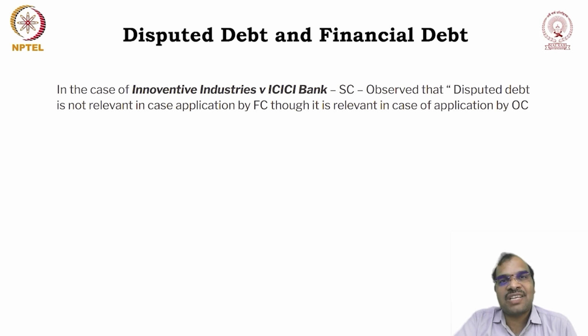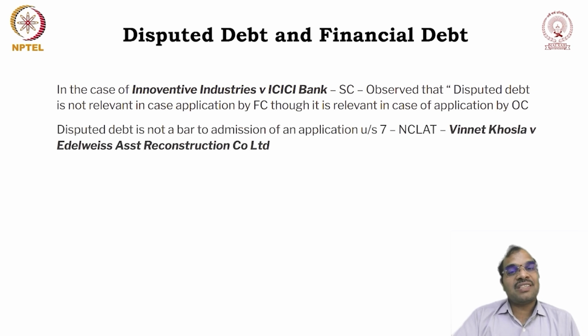So in case of a financial creditor, existence of the debt is sufficient. Whether that is disputed or not is not relevant. Disputed debt is not a bar to the admission of an application under Section 7. It was held in the case of Vineet Khosla versus Edelweiss Asset Reconstruction Company Limited.